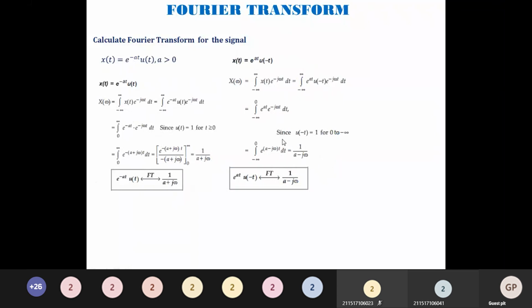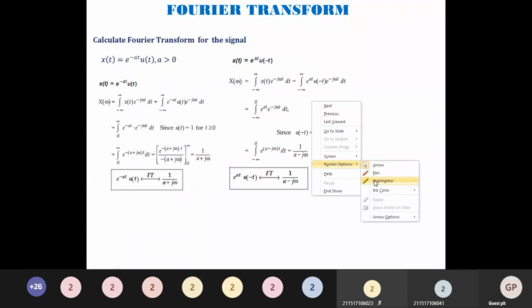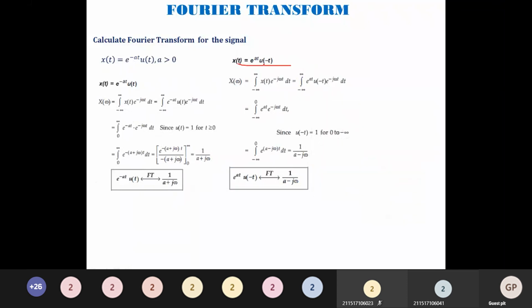Lower limit e power minus infinity will become 0. So the Fourier transform of e power at u of minus t is 1 over a minus j omega. Similarly, for e power minus at u of t, it is 1 divided by a plus j omega.